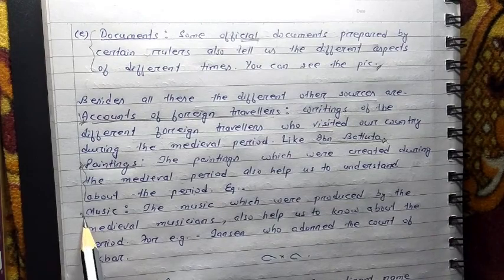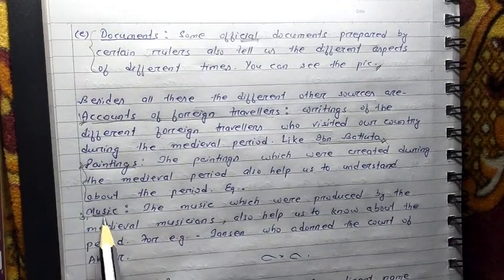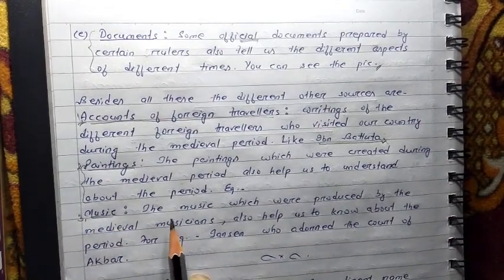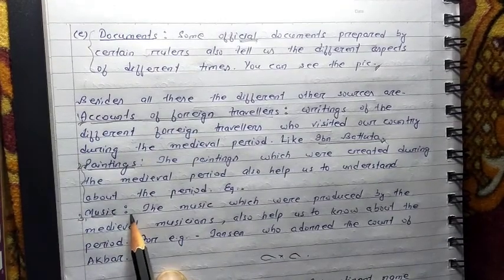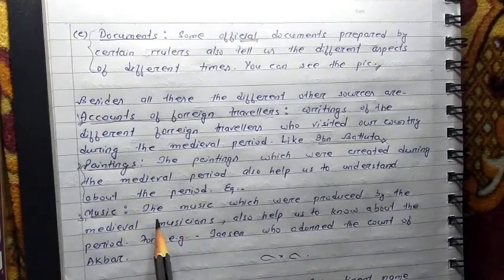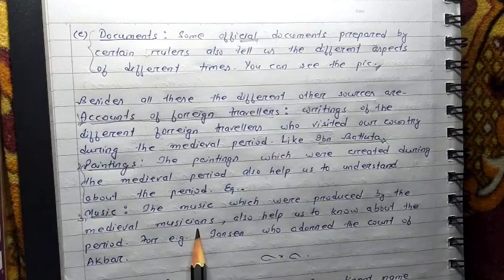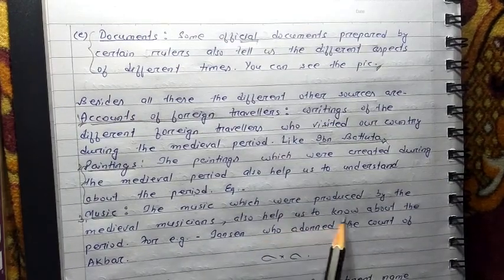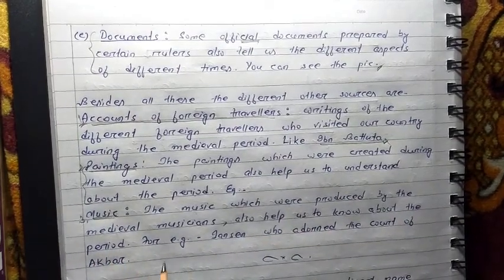The last one is music. Different types of music are there. This music is also a source of historical knowledge. The music produced by medieval musicians helps us know about the period. For example, you can see the picture of Tansen. I hope everybody knows who Tansen was. He was one of the nine gems who adorned the court of Akbar.